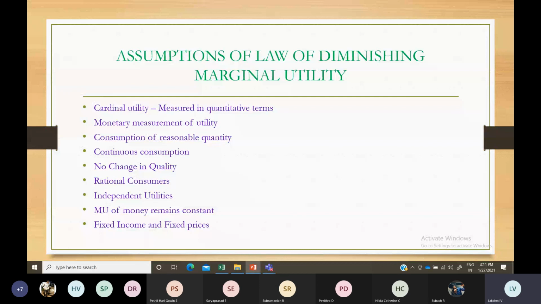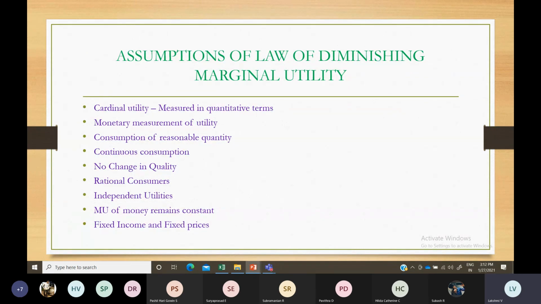And here you are not giving any ranking or scale of preference. Everything is based upon the cardinal approach, which says that you can measure everything in quantitative terms, in utils you can calculate.